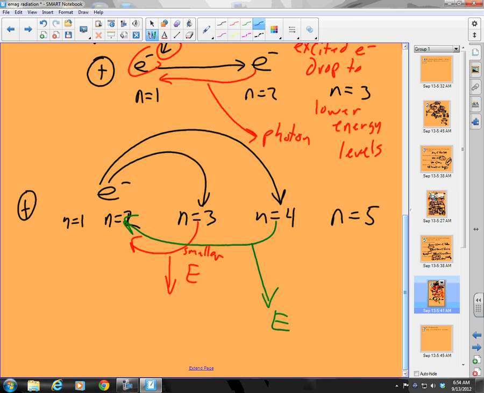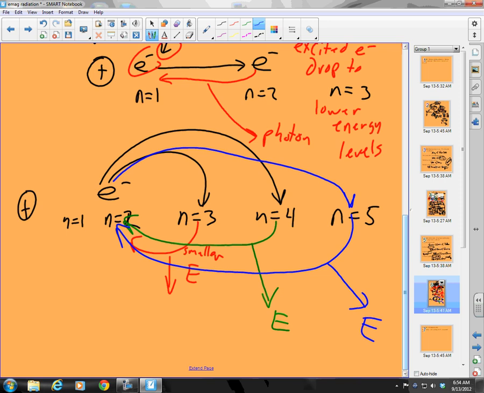And then finally, let's assume this electron started at n equals 2. It could have started anywhere, but we'll say this one just started at n equals 2. It jumps all the way to level 5, and when it drops back from level 5 to n equals 2, it's going to emit a photon, and that photon is going to have an energy, and that turns out to be a blue line. So the color of the lines is indicative of the size of the jump.